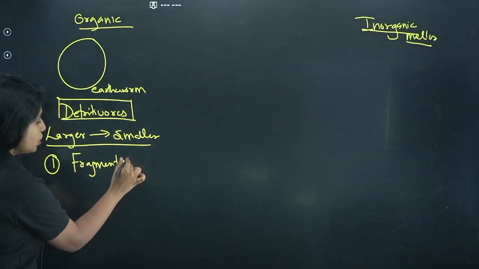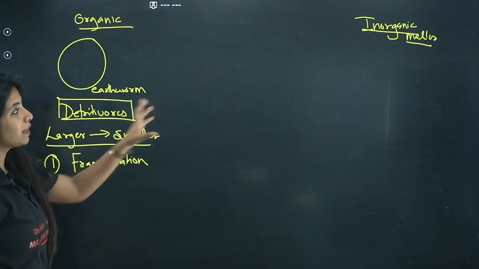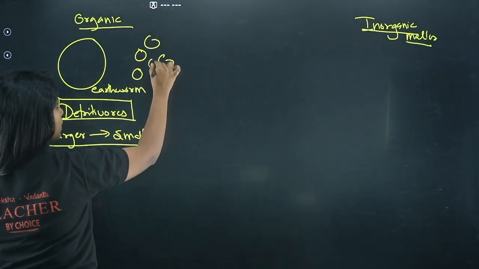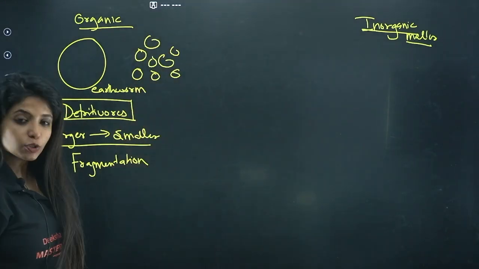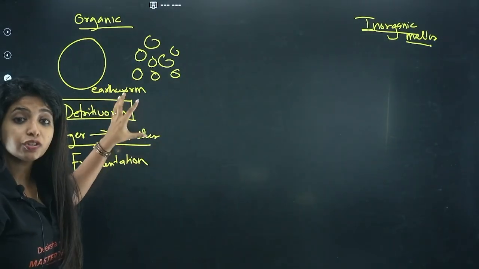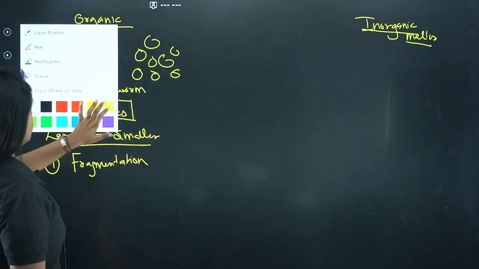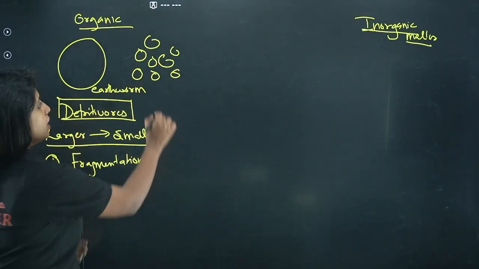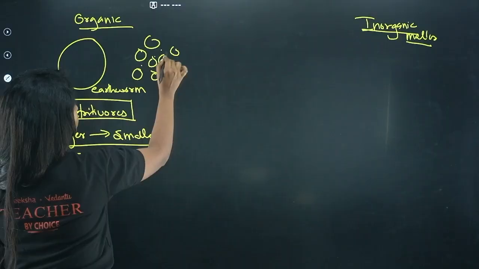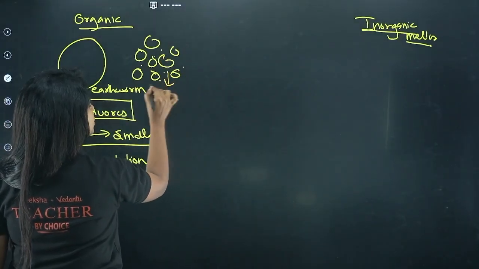By the end of fragmentation, the big thing which was there is now a small thing. That is done by detritivores. Decomposers are different, detritivores are different. Now they broke it down, and some amount of nutrients would be there which can easily seep into the soil.